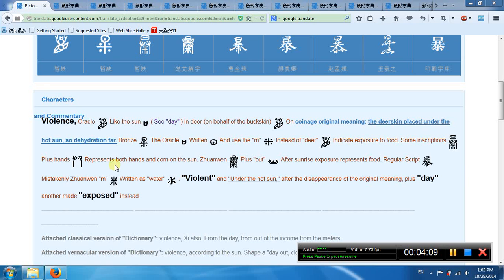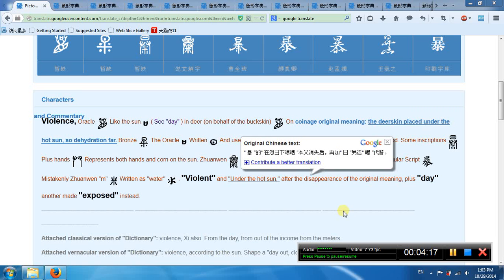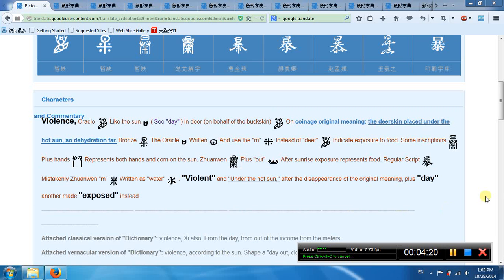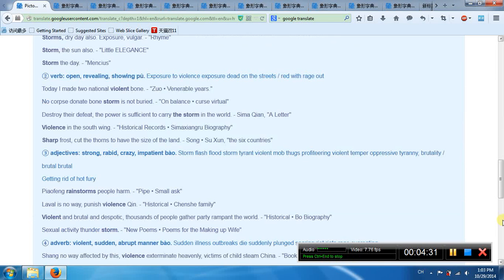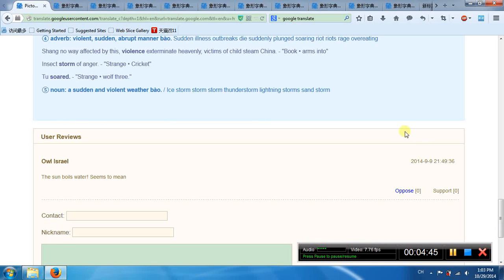Exposure of the food. This is like a hand, use a hand to expose the food under the hot sand. First meaning, to go far with sun, dry. Second meaning, revealing, showing. Third meaning, strong, rapid, crazy, impatient. Fourth meaning, violent, abrupt manner. Fifth meaning, sudden, violent weather.